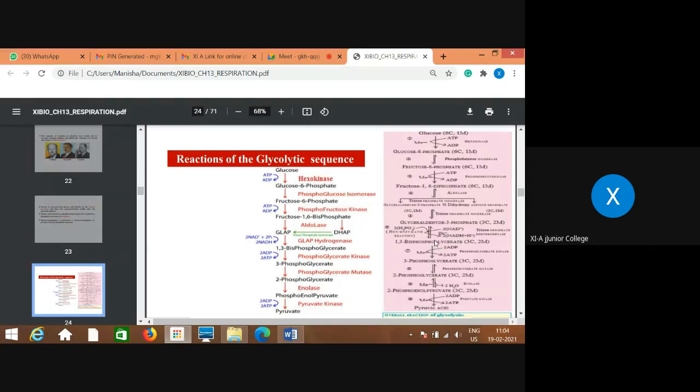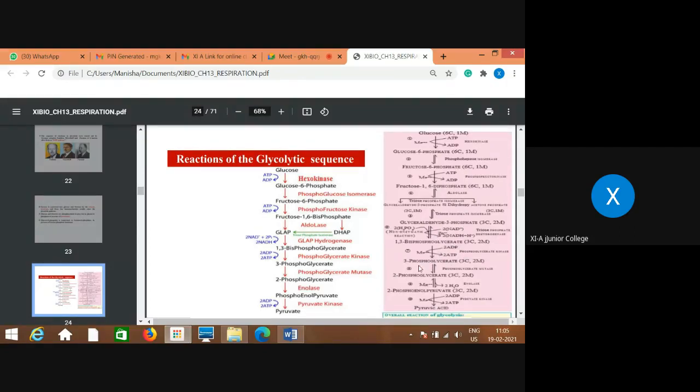1,3-biphosphoglycerate gets converted into 3-phosphoglycerate. This is just the change in the position of the phosphate in presence of Mn ions, and here you can remember at the 7th step there is formation of ATP, synthesis of ATP. So this is the phosphorylation step, you can say, because there is addition of phosphate to ADP, so there is formation of ATP. Di gets converted into tri. So 2 molecules of ADP get converted into 2 molecules of ATP. So this is also a very important step. You remember 6th step where NADH2 is produced, 7th step, first molecule of ATP is produced.